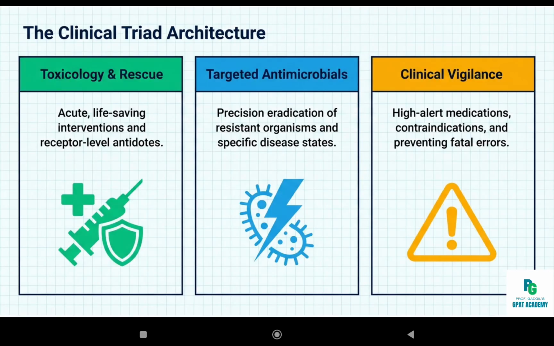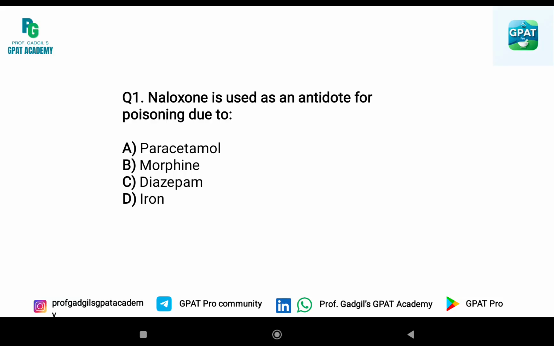Before we begin, some questions are always asked on toxicology and rescue, targeted antimicrobials, and clinical vigilance. Now we will begin with the first MCQ. Naloxone is used as an antidote for poisoning due to A. Paracetamol, B. Morphine, C. Diazepam, and D. Iron.